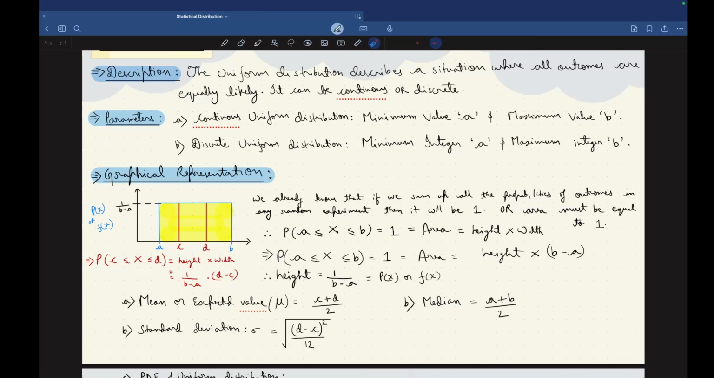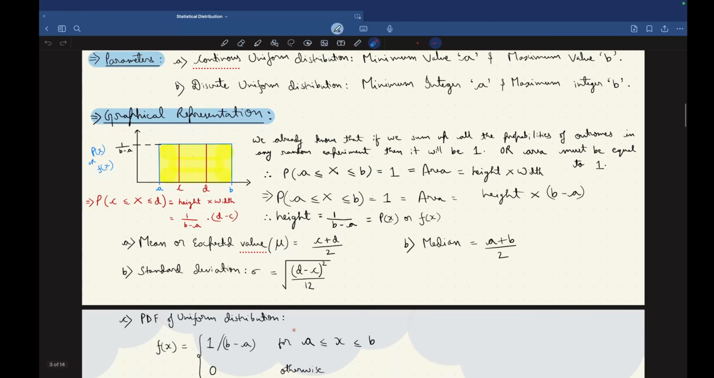Therefore this will be our probability. Now you just need to remember these three things: mean, median and standard deviation for every distribution. For the uniform distribution we have mean or expected value as (C plus D) by 2, median as (A plus B) by 2, and standard deviation as square root of (D minus C) whole square divided by 12. This is our standard deviation. Just remember this formula.